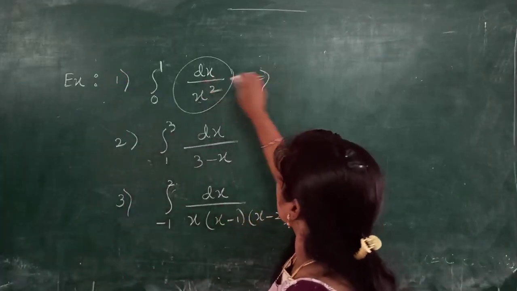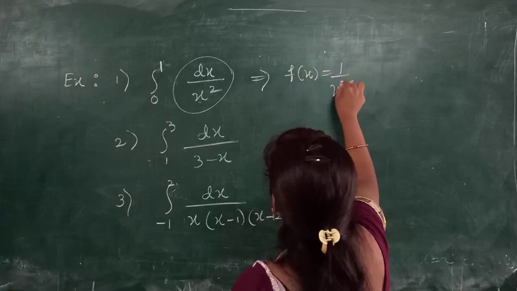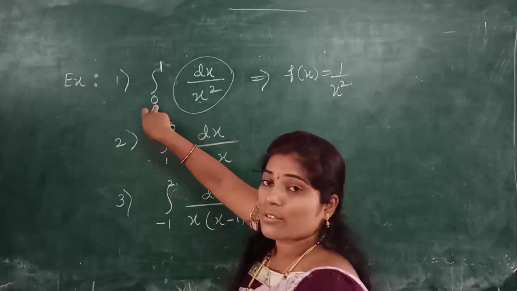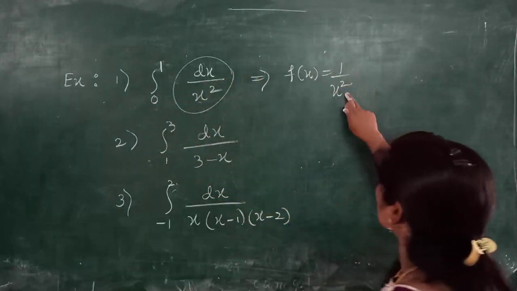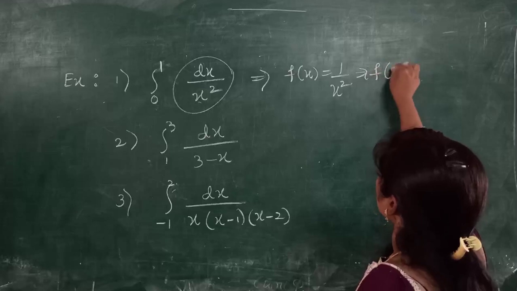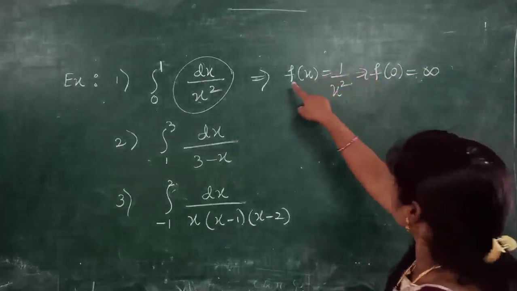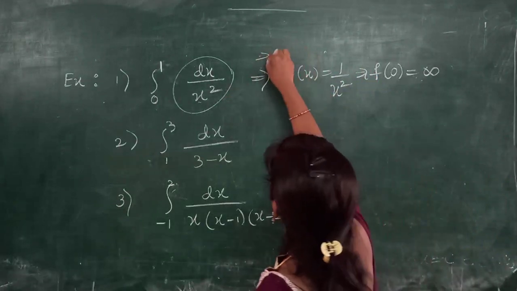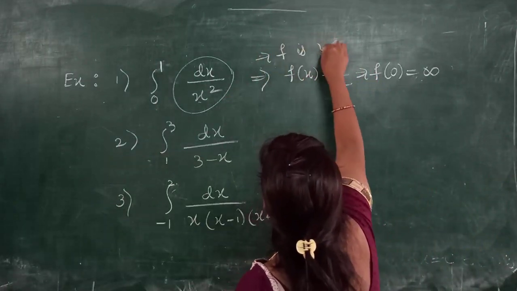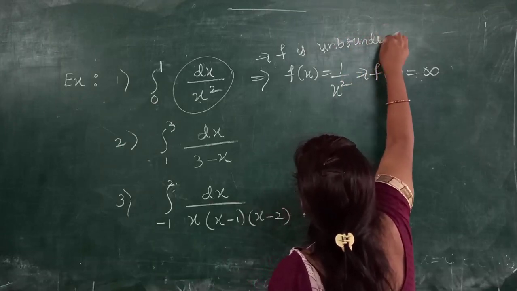Here the function is f of x equals 1 by x square. If you substitute x equals 0, then 1 divided by 0 equals infinity. That means at f of 0 we are getting infinity. Therefore f is unbounded over the given interval 0, 1.